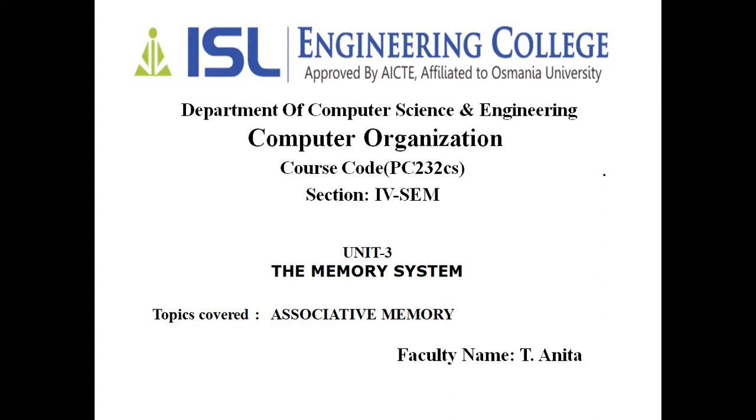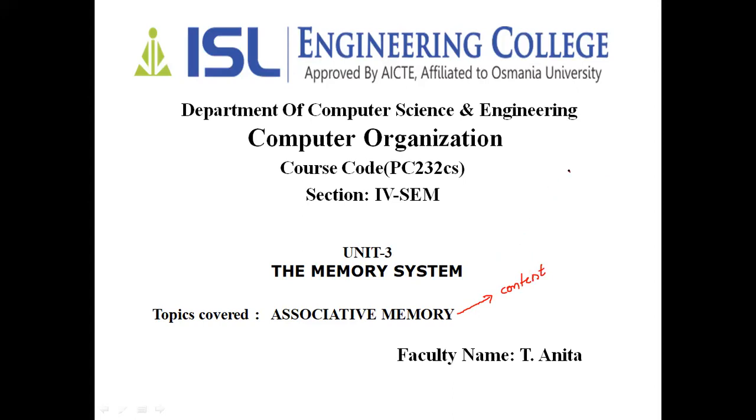The main advantage of associative memory is that we access by the content but not with the address. That is the major advantage of using the associative memory.